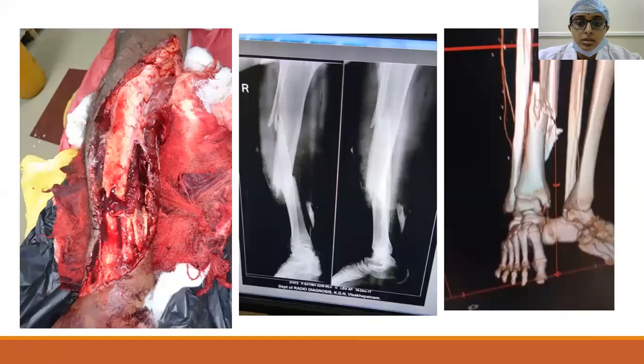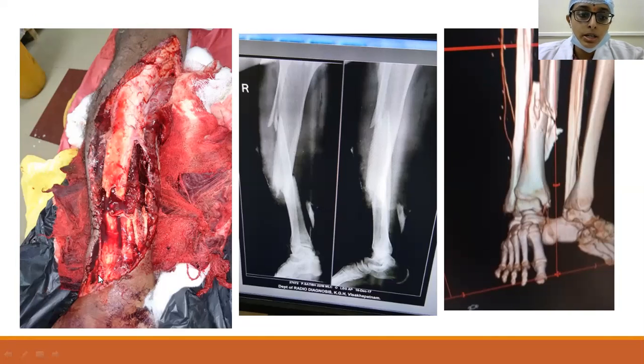And then, this is another crush injury. So vascular injury is most common in road traffic accidents and dislocations. Here you can see the massive crush injury, and the skin has already become dusky here. And here you can see the X-ray picture, where this is the proximal fragment, this is the distal fragment, and these are the comminuted fractures. This is the CT angiography image. There is some discontinuity here in the anterior tibial vessels, you can see it. So this is just an example.